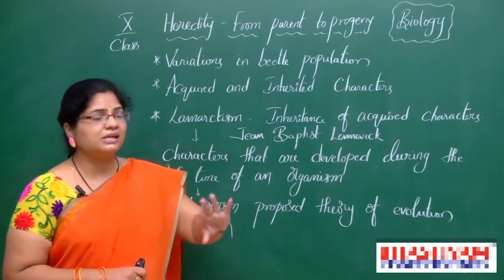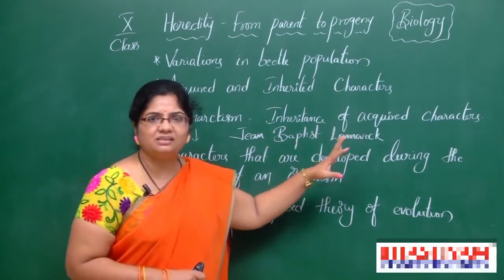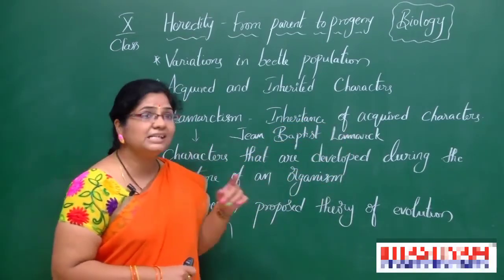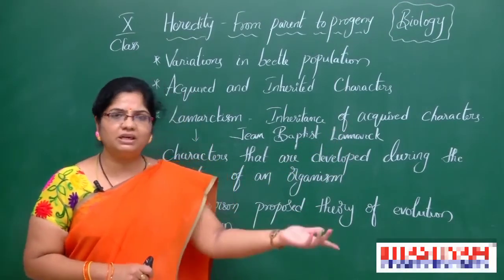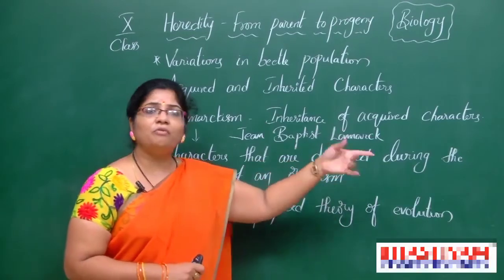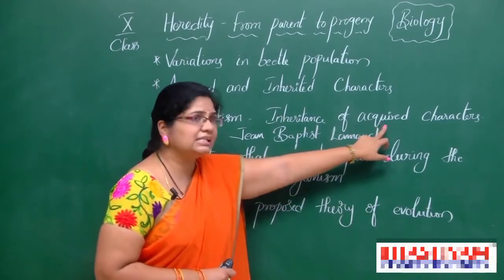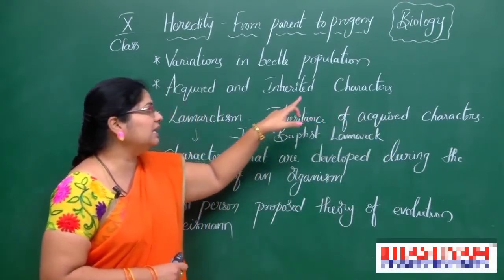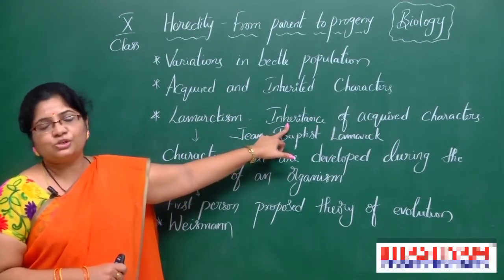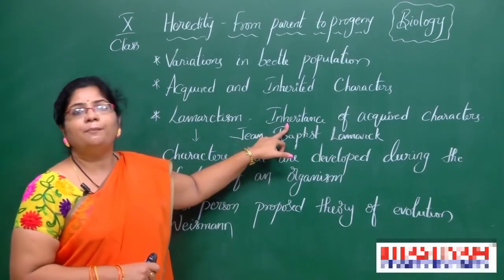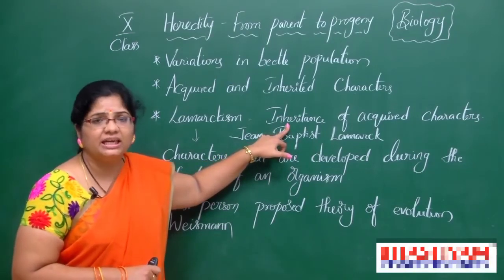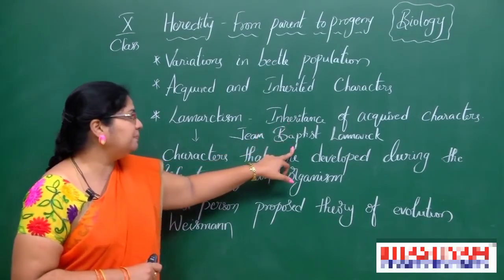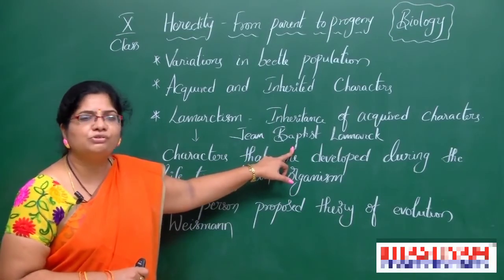Whether it is right or wrong, we will discuss later. First of all, what he said is that acquired characters are inherited. So an acquired character, the parent is able to transmit to the progeny, like that Jean Baptiste Lamarck proposed.